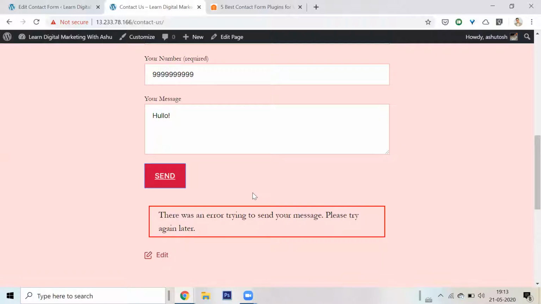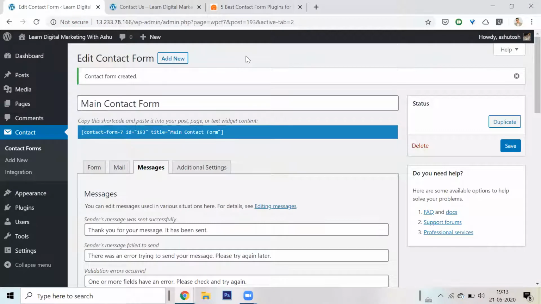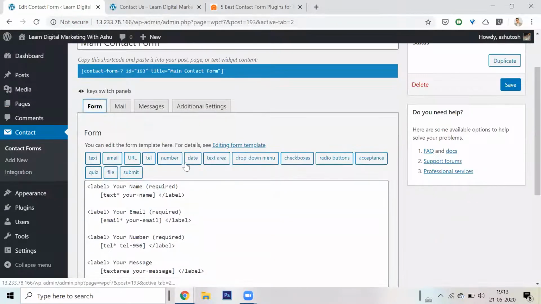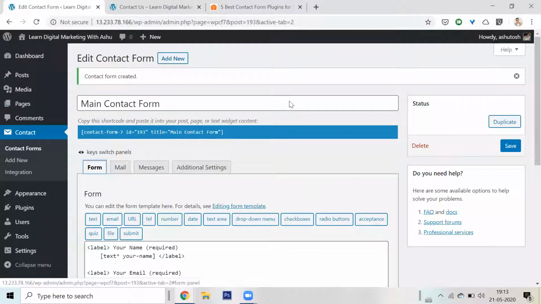There has to be some backend email set up through which I can send it. So all of this came from this plugin called Contact Form 7, in which I can make any kind of form. I can add URLs, numbers, drop down menus, check boxes, radio buttons, whatever I want, I can set it here. Do you have any doubts?